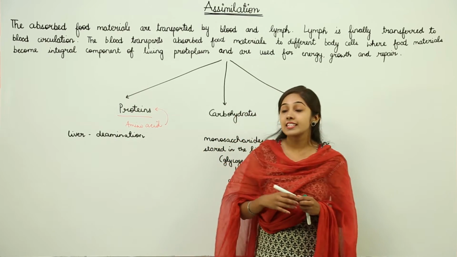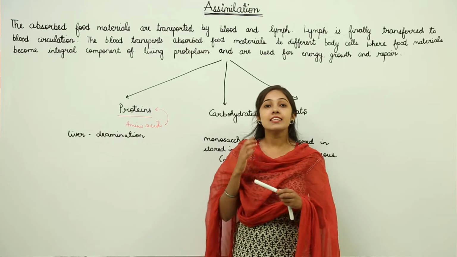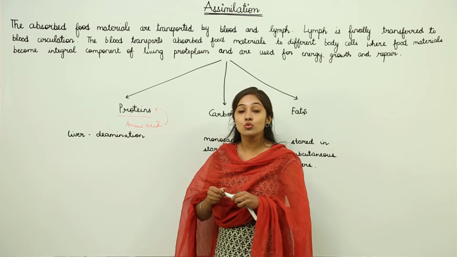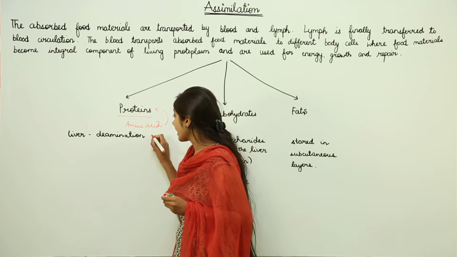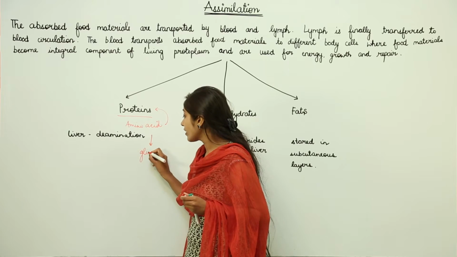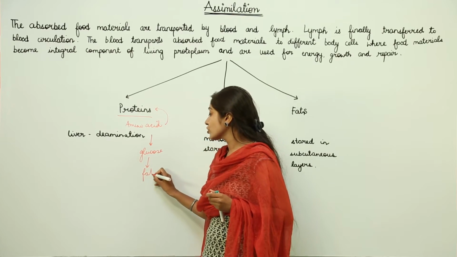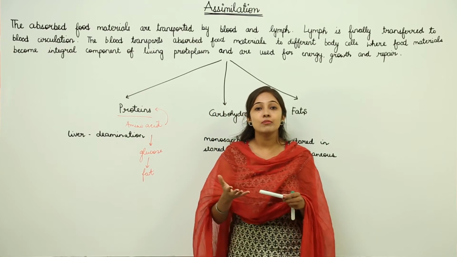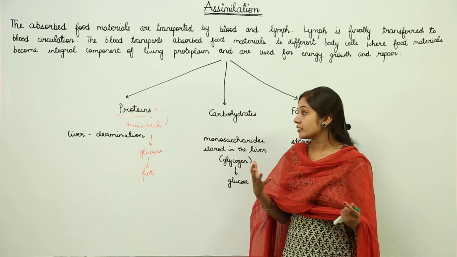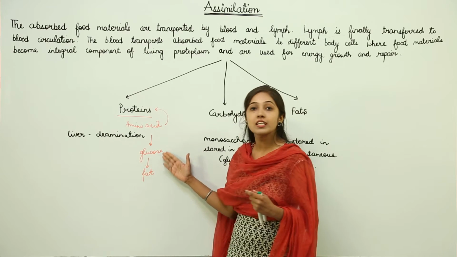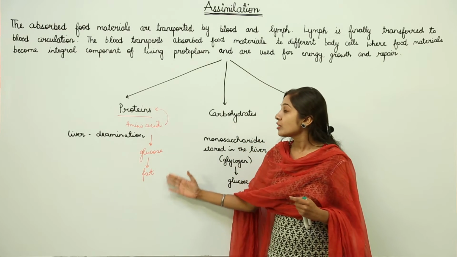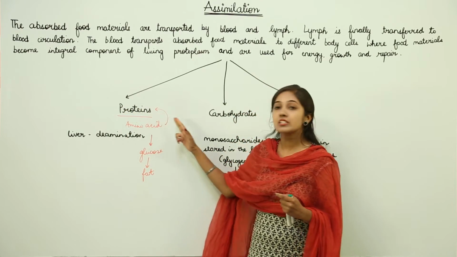But if there is an excess of amino acids, then these amino acids can be converted into glucose first, and then into fat. Now this is stored. So the excess of amino acids is not stored, it is readily converted into glucose and glucose into fat. So this is how protein assimilation takes place.